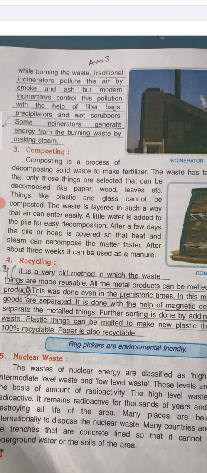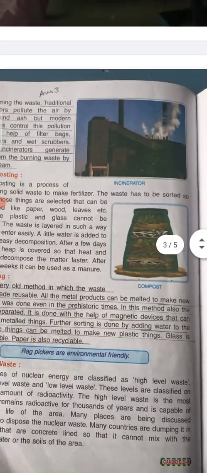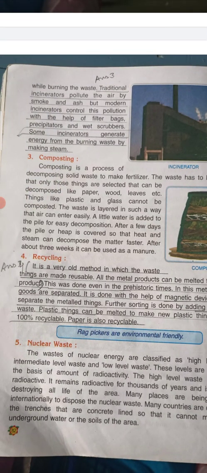Now, third method is composting, a process of decomposing solid waste to make fertilizer. The waste has to be sorted so that only those are selected that can be decomposed, like paper, wood, leaves, etc. Things like plastic and glass cannot be composted. The waste is layered in such a way that air can enter easily. A little water is added to the pile for easy decomposition. After a few days, the pile or heap is covered so that heat and steam can decompose the matter faster. After about 3 weeks, it can be used as manure.